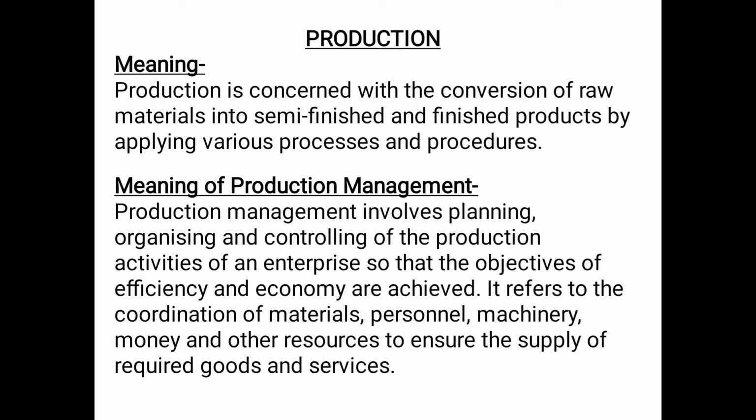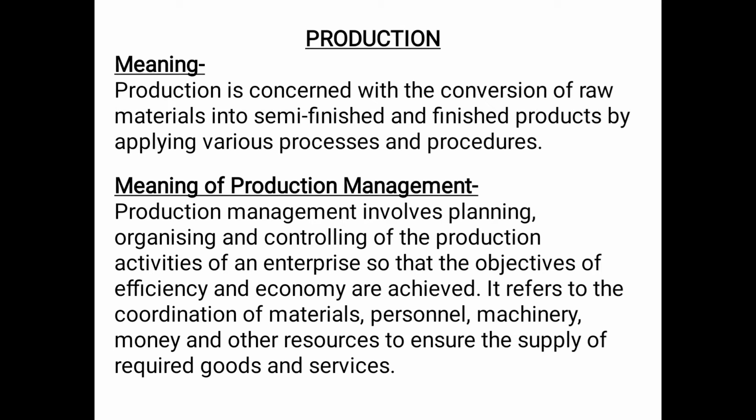Production management involves planning, organizing, and controlling of the production activities of an enterprise so that the objectives of efficiency and economy are achieved.